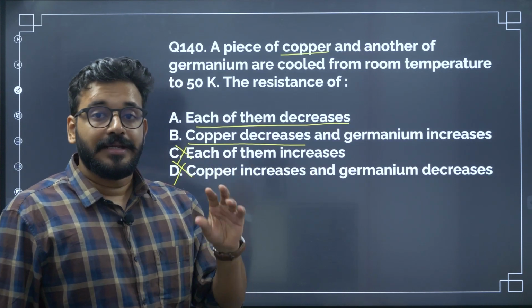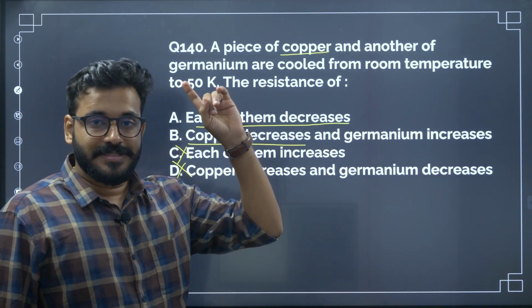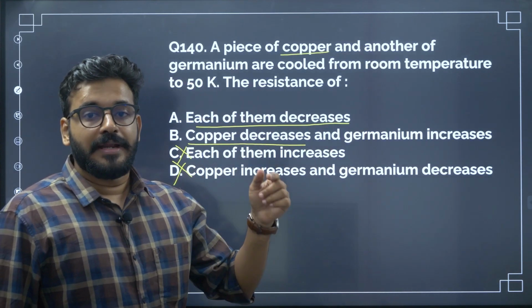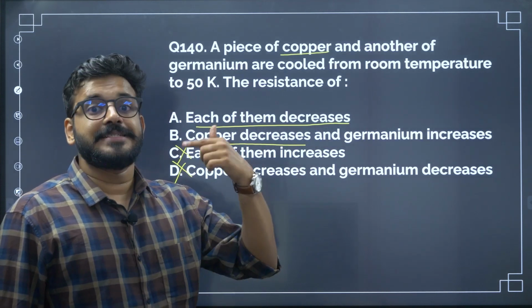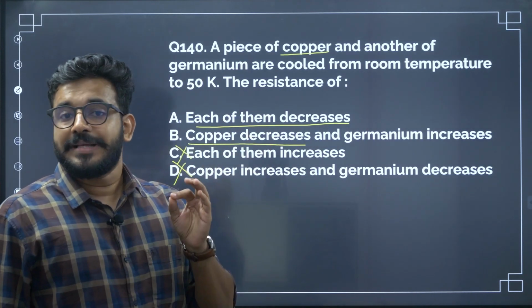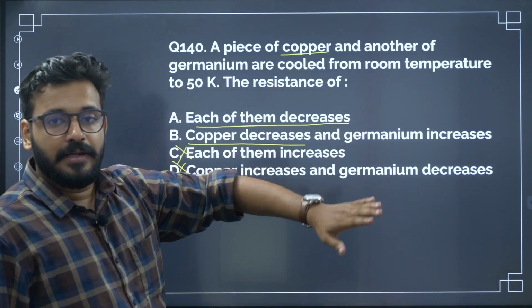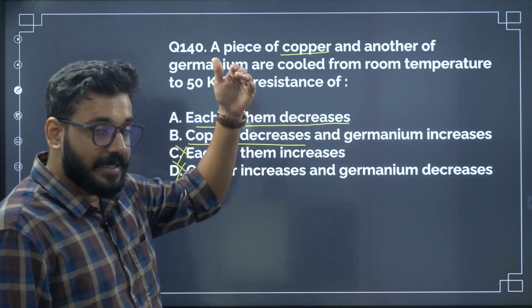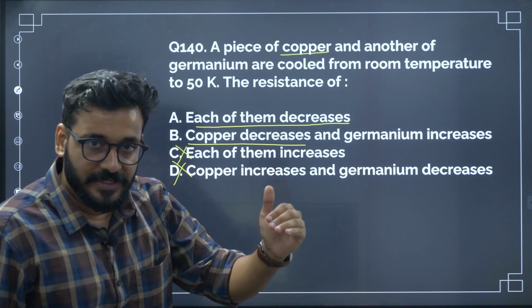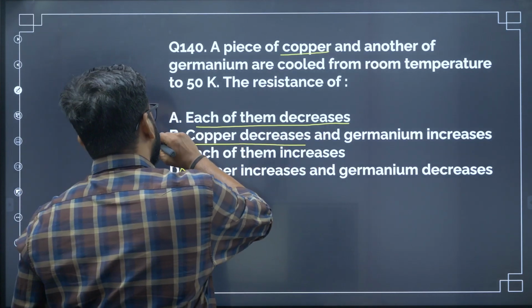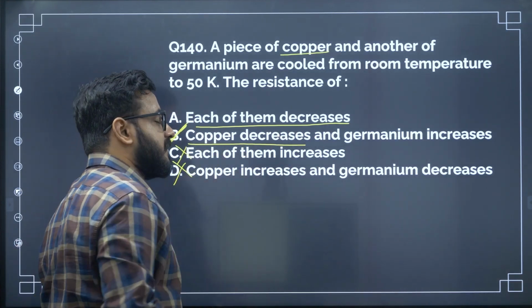For a semiconductor, when the temperature increases, resistance decreases, and when the temperature decreases, resistance increases. This is what happens in a semiconductor. So as the temperature decreases, for copper, a conductor, resistance will decrease. For germanium, a semiconductor, resistance will increase.